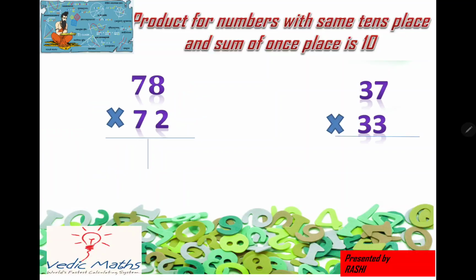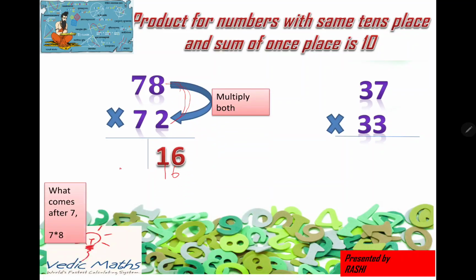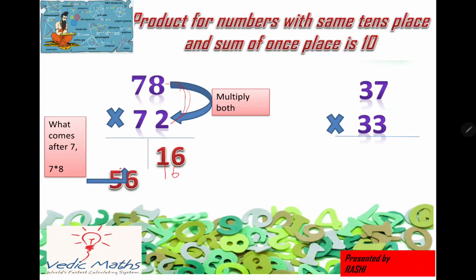Now let's see one more. I have the same category: tens place same, and the sum of ones place is 10. First step, I will multiply the ones digits. 8 twos are 16, which will come here. Then what comes after 7? 8. The product of 7 and 8 I will write here. 7 8s are 56. I got the answer.